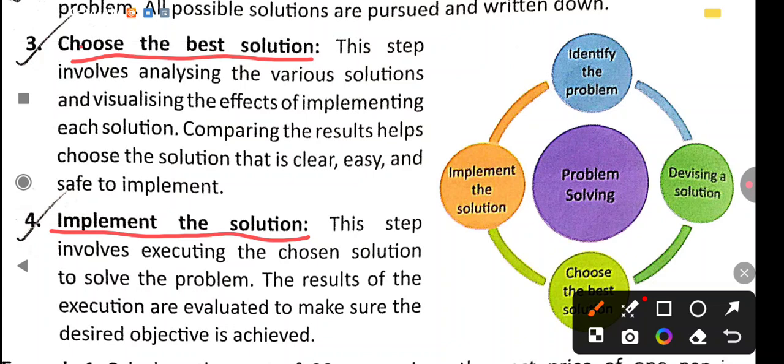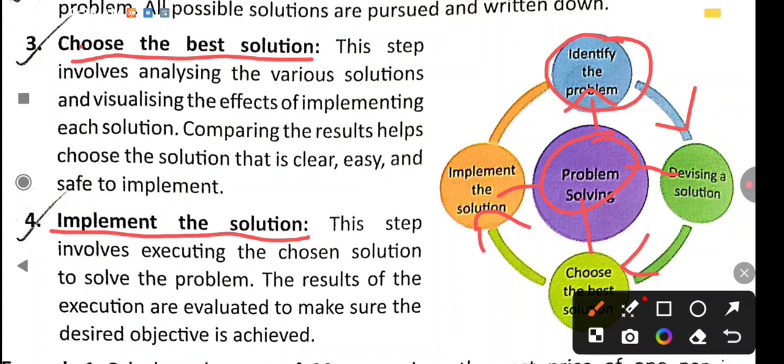See here, the first step is what? Identify the problem. Second, devising a solution, then choose the best solution, and then fourth one is implement the solution. So we have to follow these four steps one by one. First we will go through here, then here, then by this come to here, then here. Okay. So these are the steps to complete the process to solve the problems.